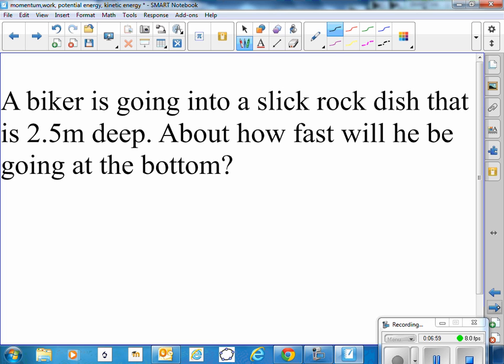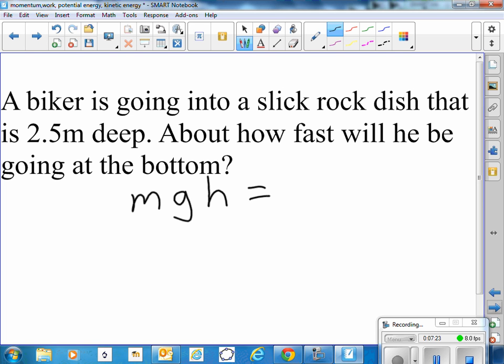So let's say a biker goes into a slick rock fish, like up in Moab, that is 2.5 meters deep. So how fast will he be going at the bottom if he doesn't use his brakes? Well, his potential energy is his mass times the gravitational acceleration times the height.